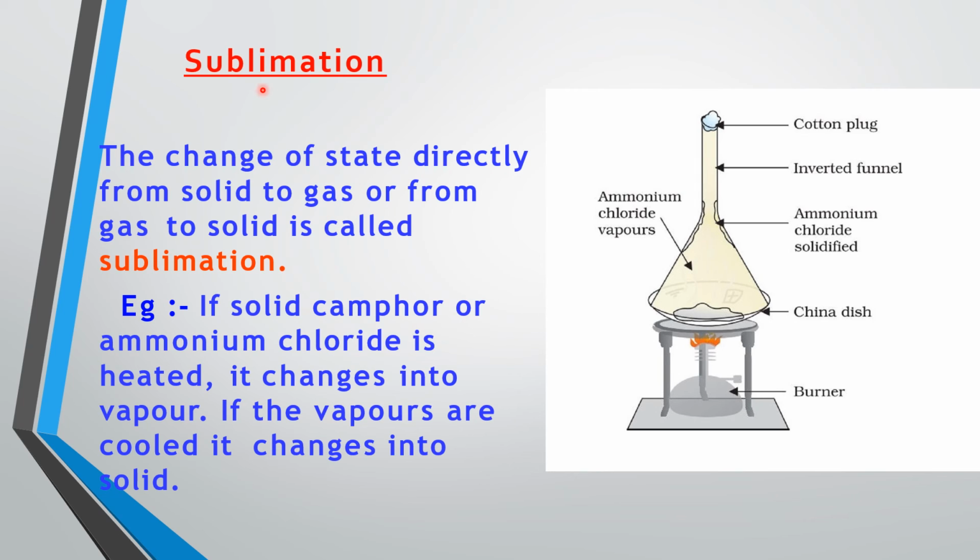So, the first process is sublimation. Sublimation is the process where the solid changes completely to gas without entering the liquid state. So the change of state directly from solid to gas or from gas to solid is called sublimation. For example, if solid camphor or ammonium chloride is heated, it changes into vapor. If the vapors are cooled, it changes into solid.